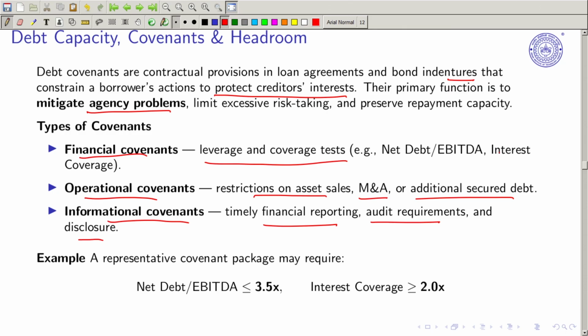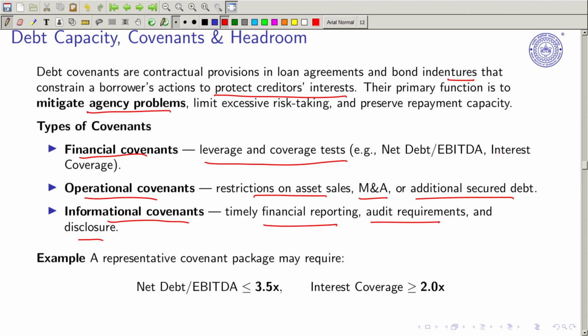In the case of developing countries, or even the first world, because of political connections and all, a lot of highly leveraged firms go for mergers and acquisitions aggressively. So this is all about expansion and how much business riskiness you want to consider. Informational covenants are regarding how much you are disclosing and the quality of your disclosure. So it is talking about that.